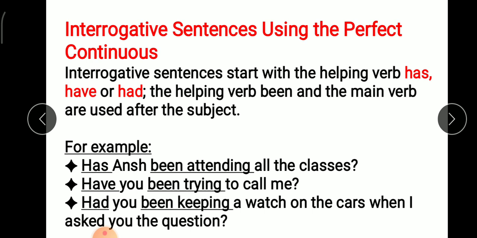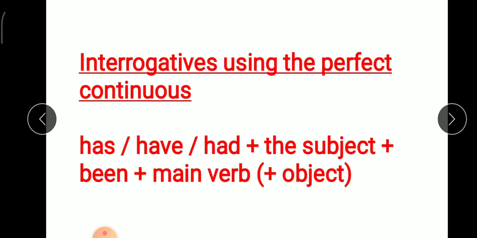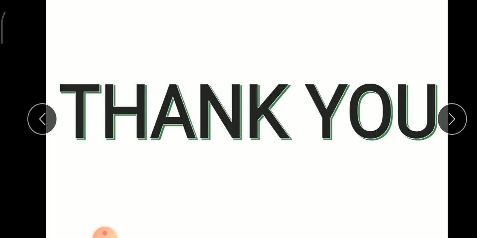Next example, have you been trying to call me? Had you been keeping a watch on the cards when I asked you the question? The formation for interrogative sentences: has, have or had plus the subject plus been plus the main verb and rest of the sentence, and if you have any object. With this we complete our today's topic.